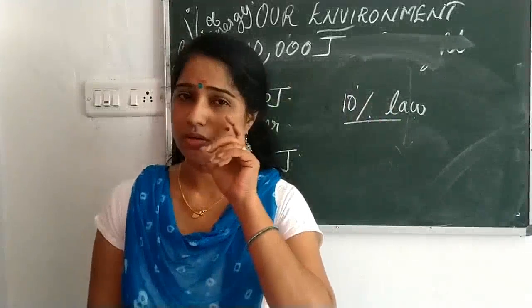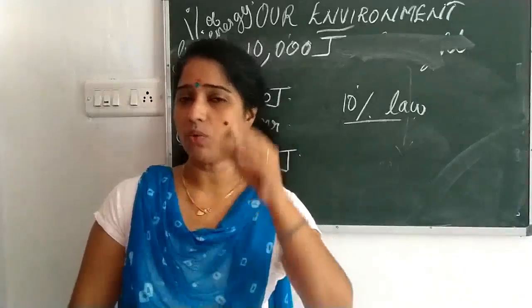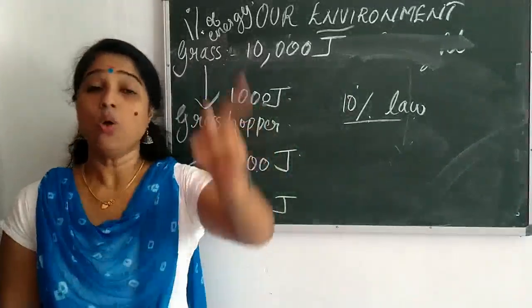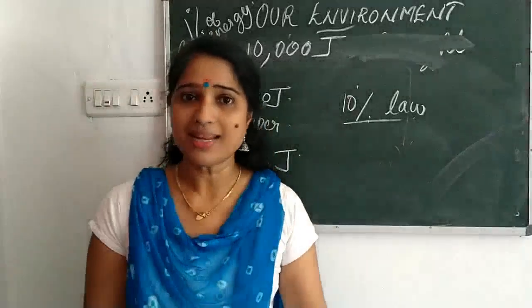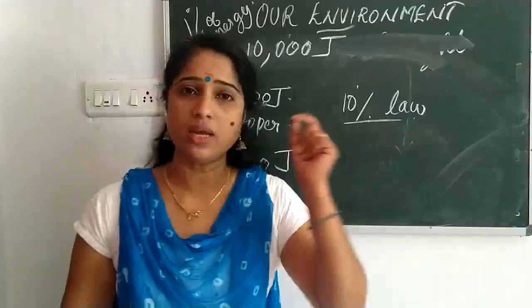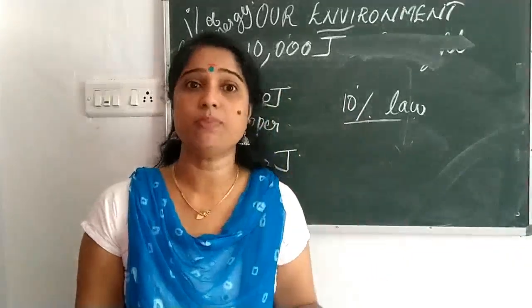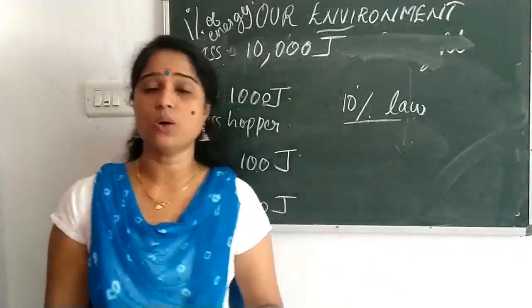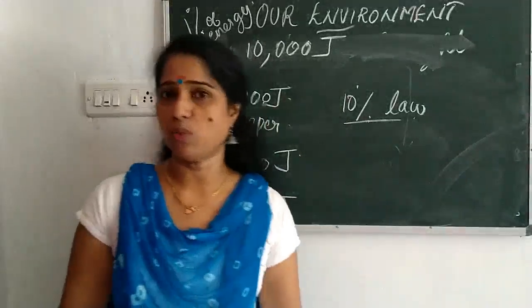But when you study or think about the 10% law, one thing is very important. What is that? Grass can absorb only 1% of the energy that falls on it.